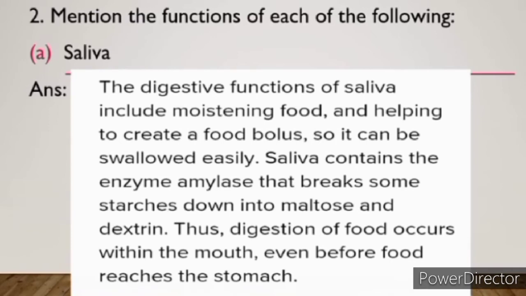So you have learned that starch is broken down into sugars. So here it is written that starch is broken down into the maltose and dextrin, which are sugars. Thus digestion of food occurs within the mouth even before food reaches the stomach.